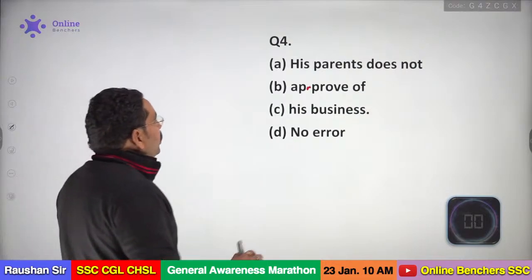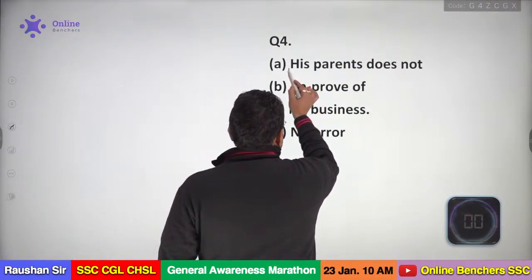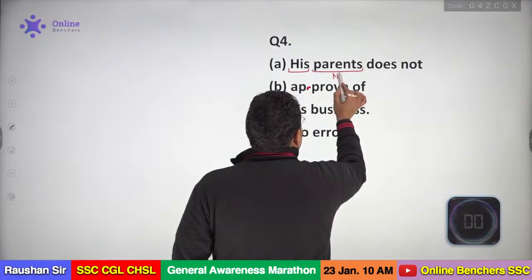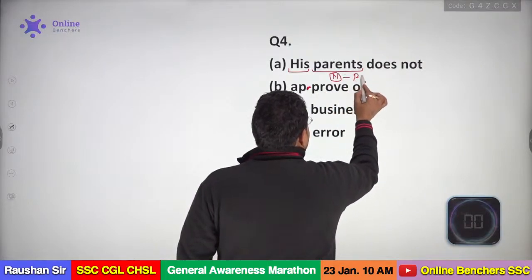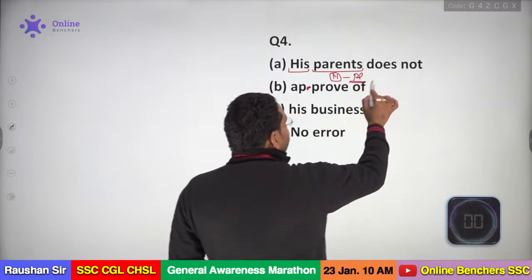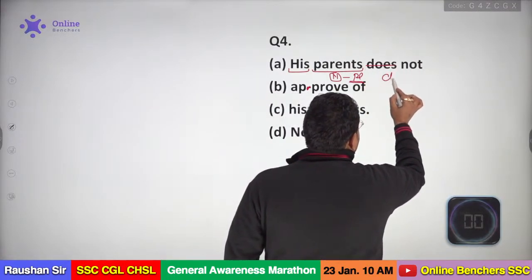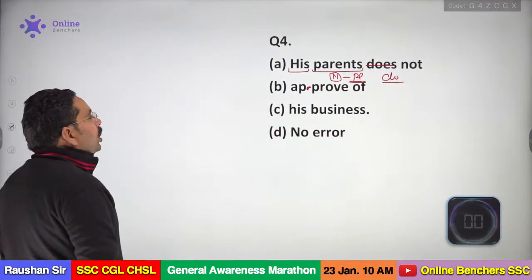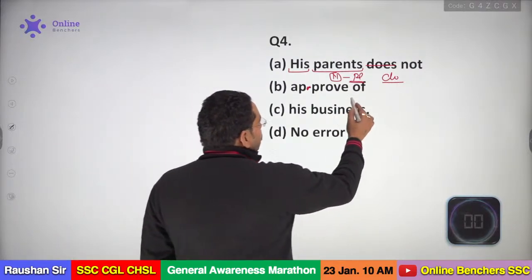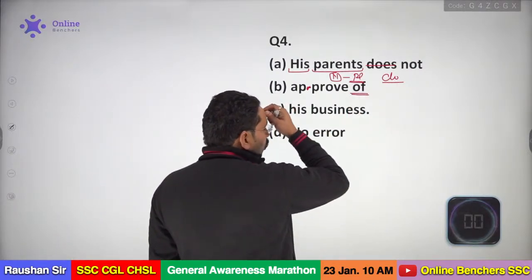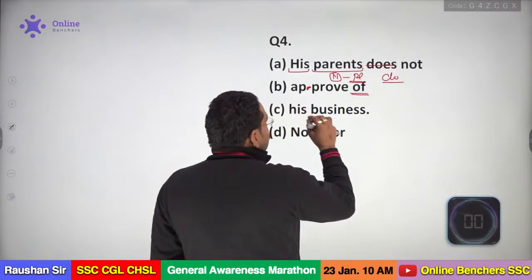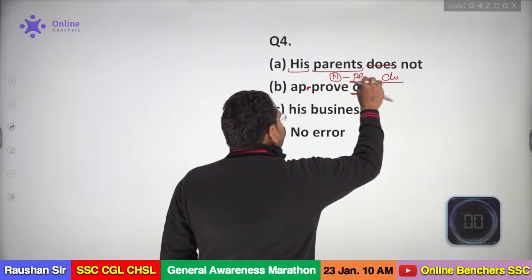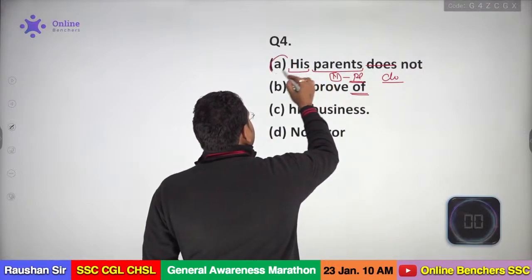Okay. Now check. My dear, his parents. His is a determiner and that's an adjective, and parents is noun, and this noun is plural. This noun is plural, and that's why verb should be plural. So the correct answer will be do. You have to say his parents do not approve of his business. Approve of is the correct construction. We have to use approve of for something, can't say approve with. So approve of his business. So we have that in the A section. As the subject is plural, we have to use a plural verb. So do will be the correct answer.